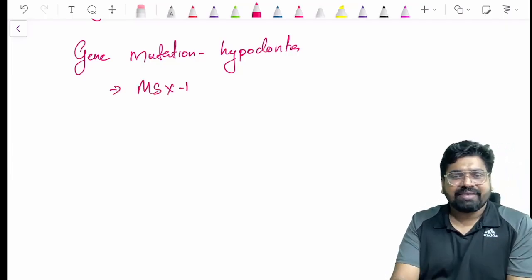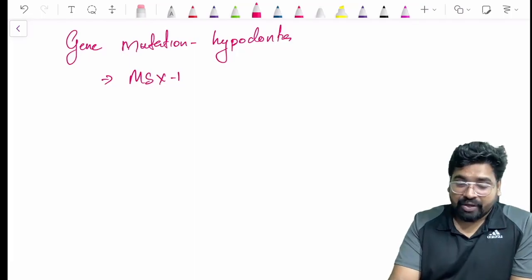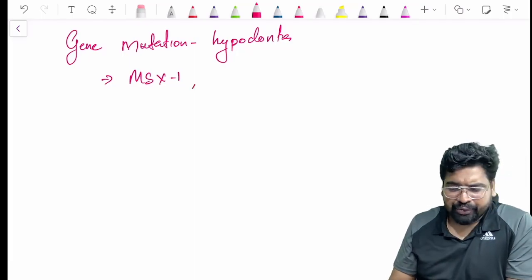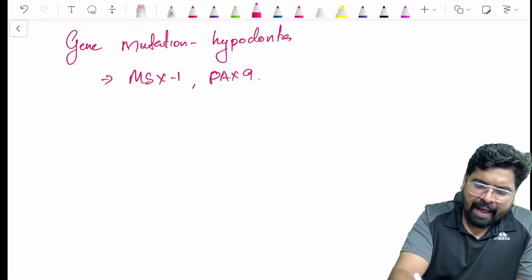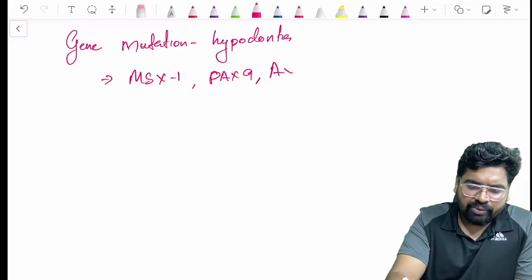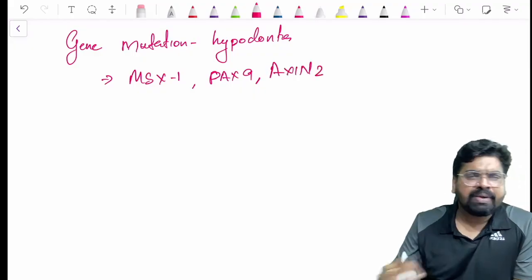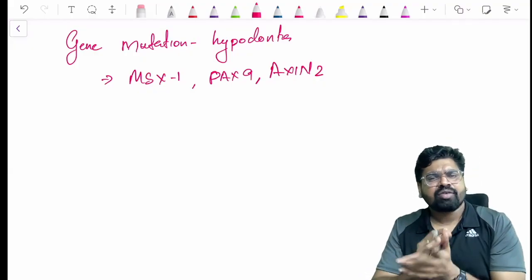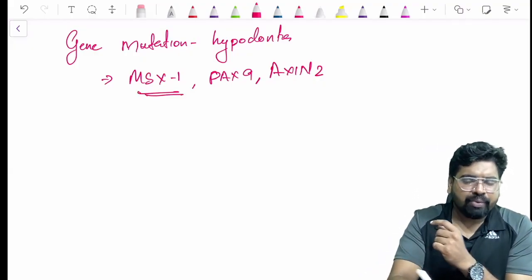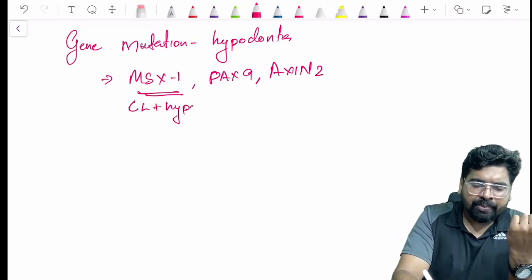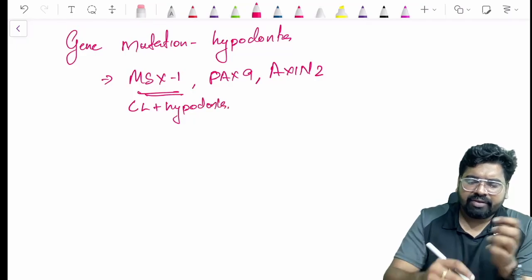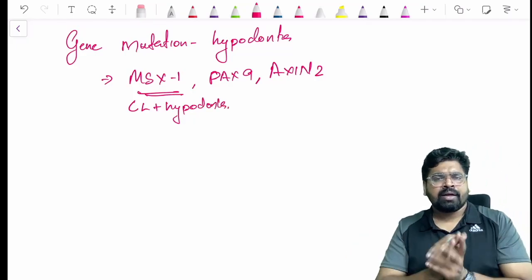MSX1 gene. MSX1 gene is a very important gene that is causing hypodontia. Then you have PAX9, AXIN2. Please remember the names of these genes. MSX1 is very important, where you have cleft lip and hypodontia. So these are certain genes.